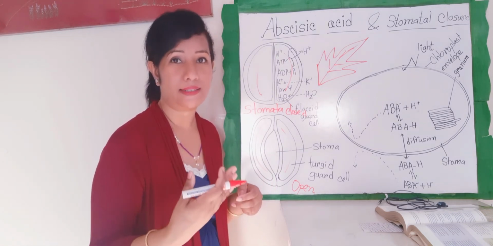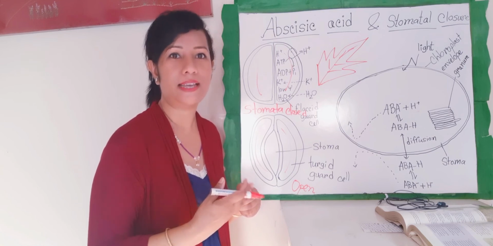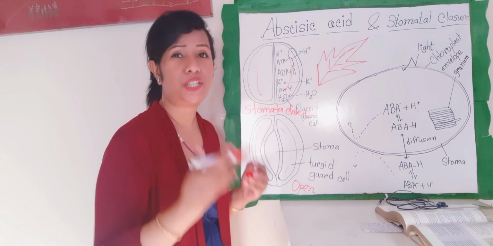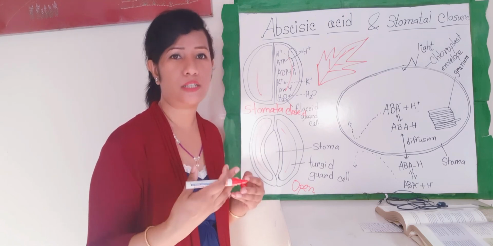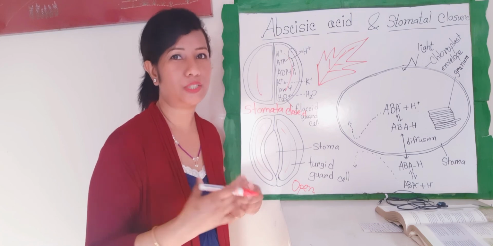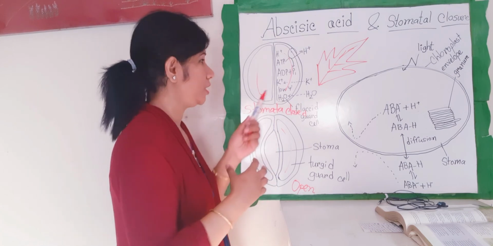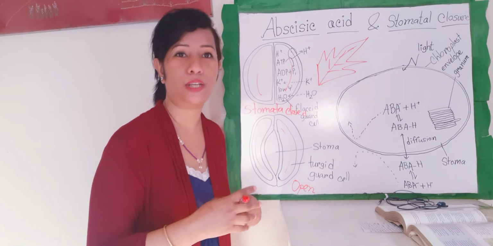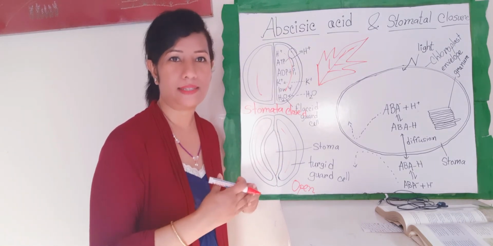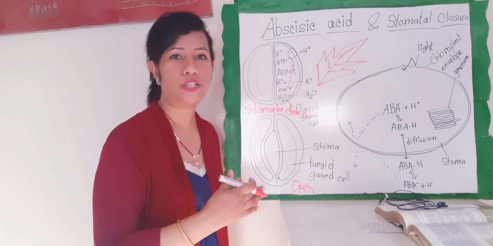And darkness, nighttime, definitely. And low humidity, high temperature, water stress. So when stomata close, potassium ions leave the guard cells and enter neighboring cells, under the condition of water stress.